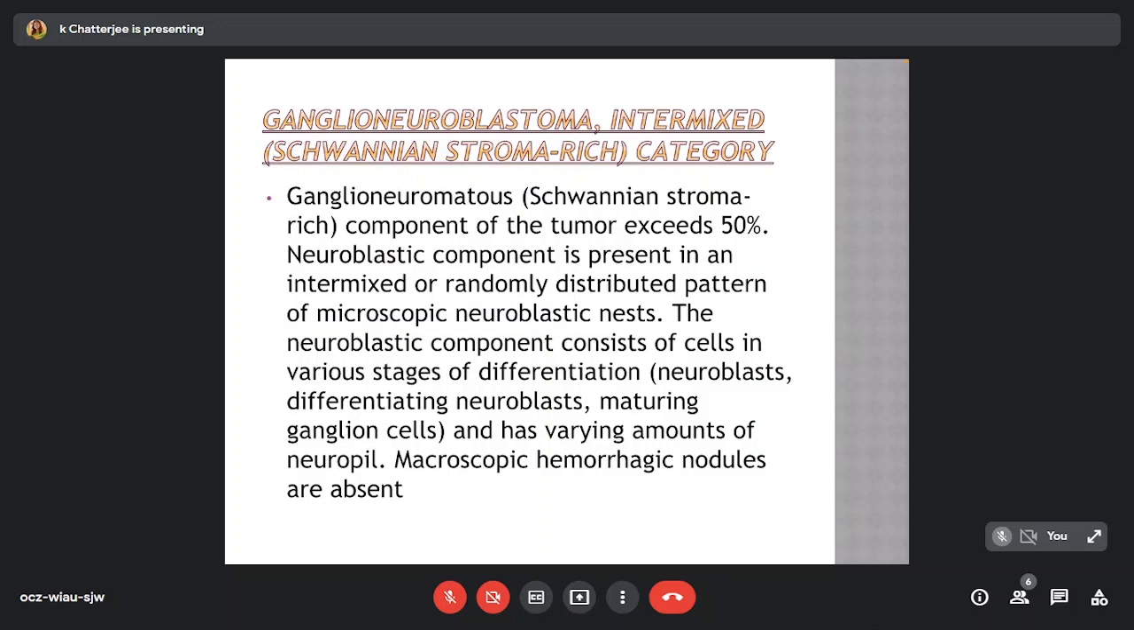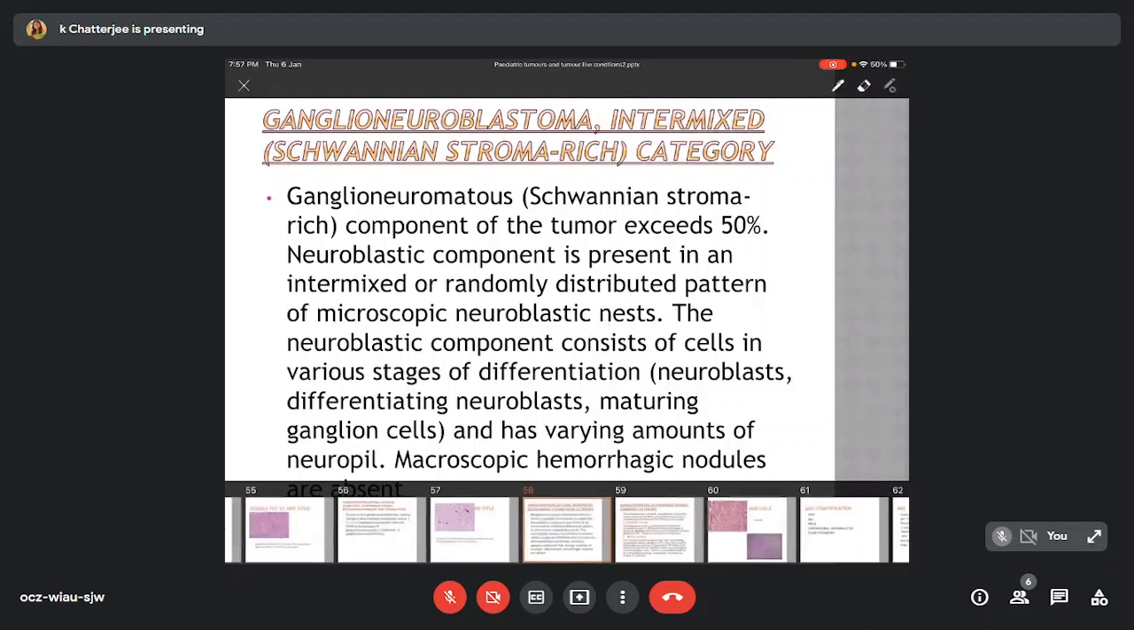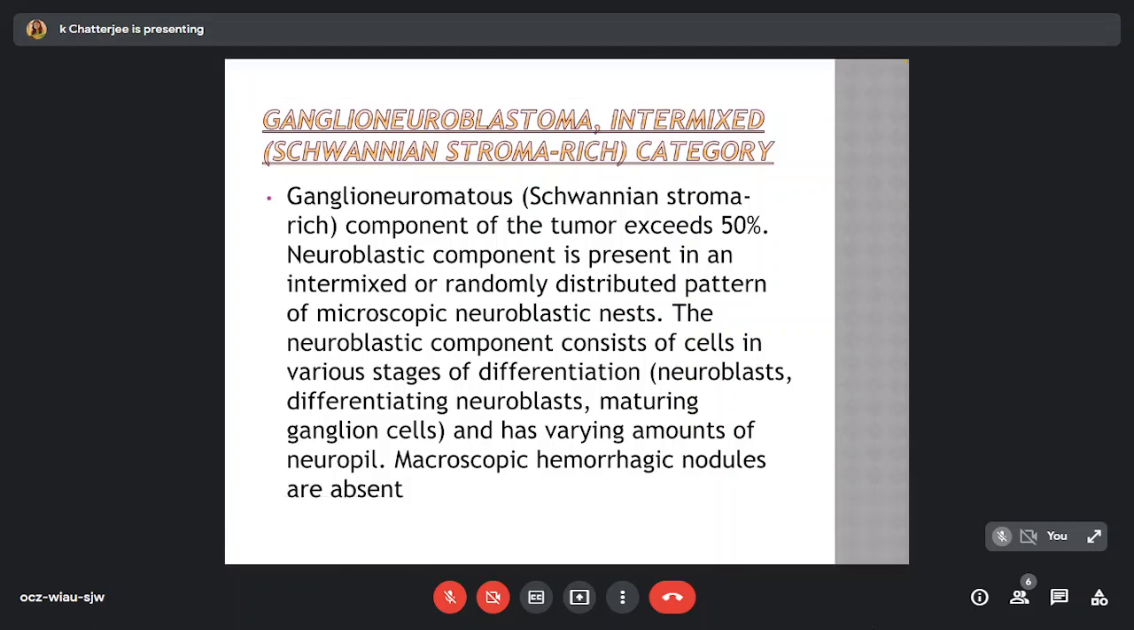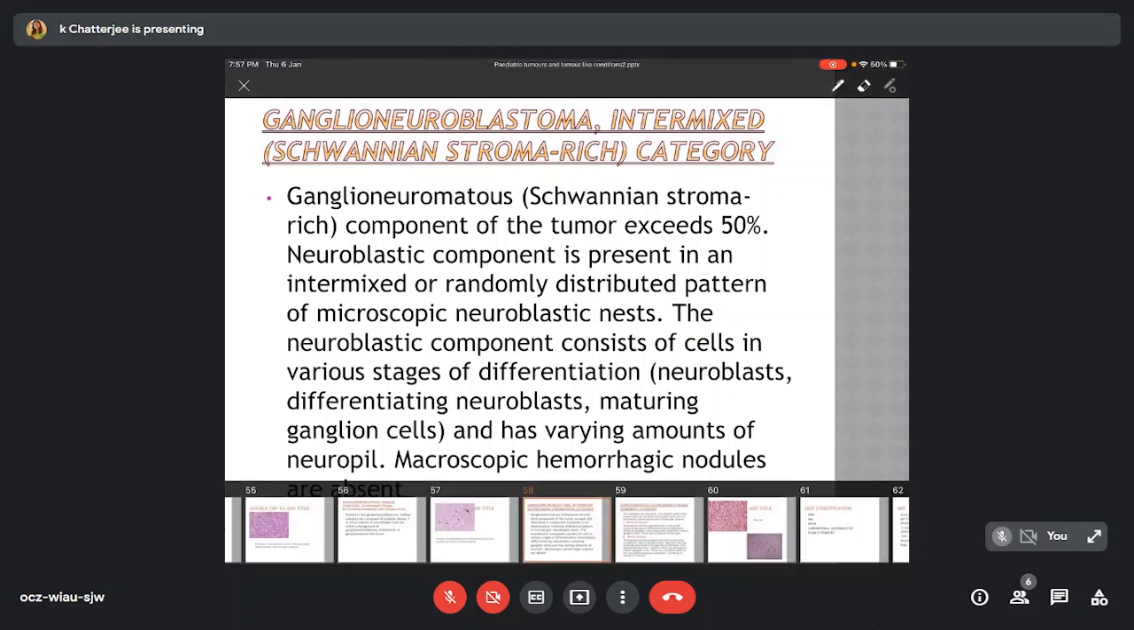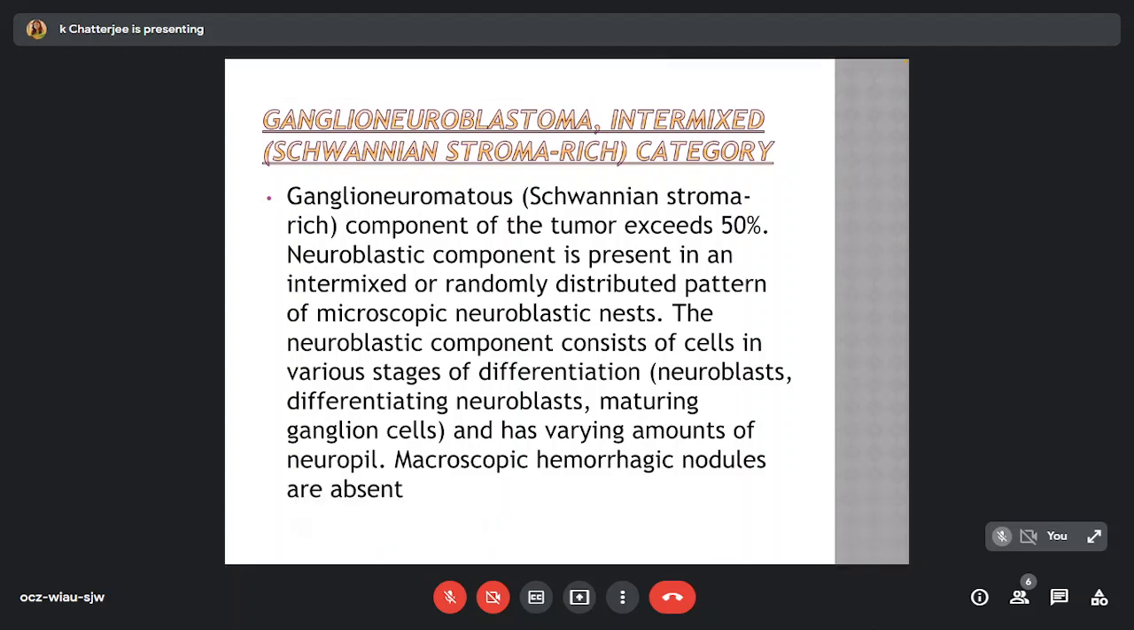The neuroblastic component is present in an intermixed or randomly distributed pattern of microscopic neuroblastic nests. The neuroblastic component consists of cells in various stages of differentiation, including neuroblasts, differentiating neuroblasts, and maturing ganglion cells, and has a varying amount of neuropil. Macroscopic hemorrhagic nodules are absent.